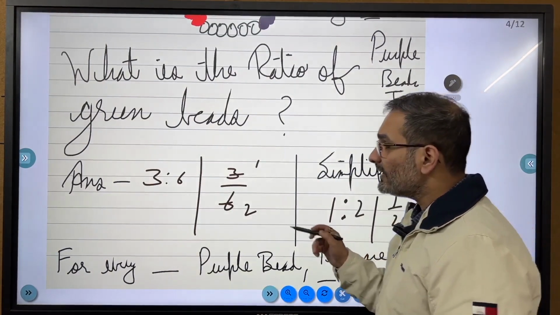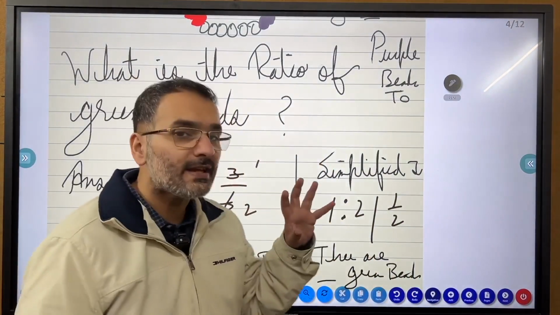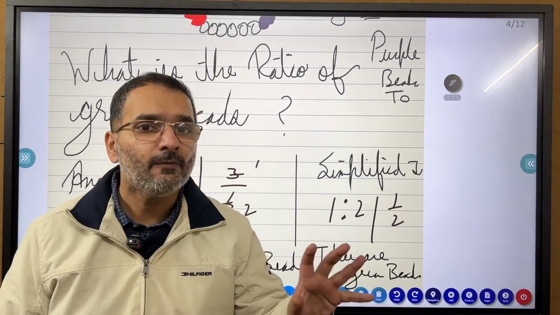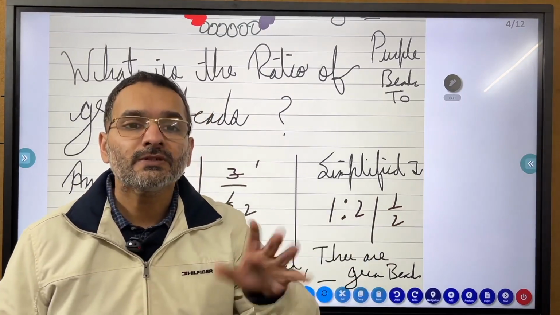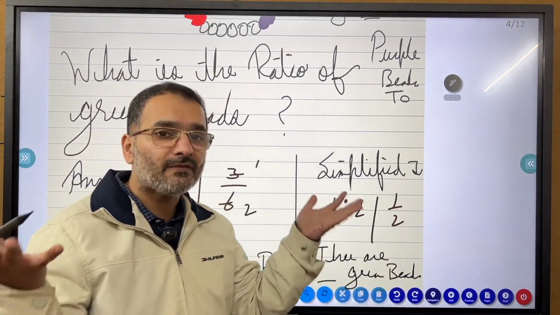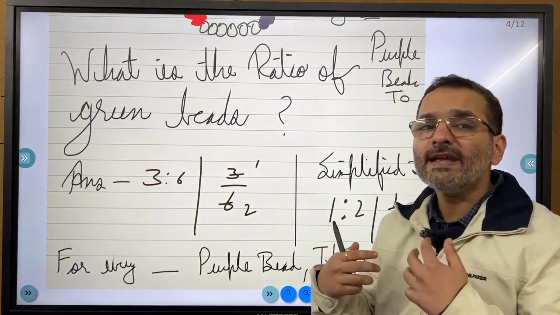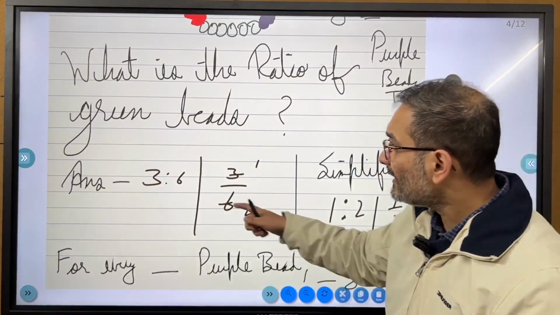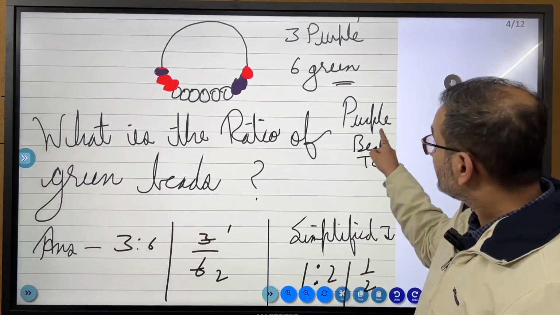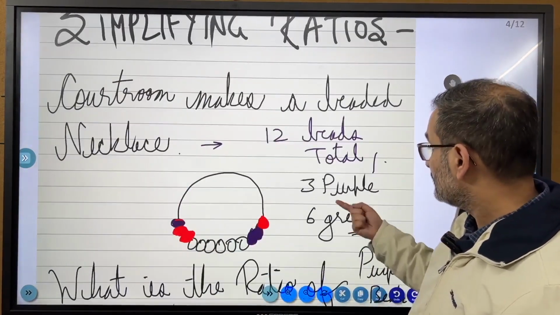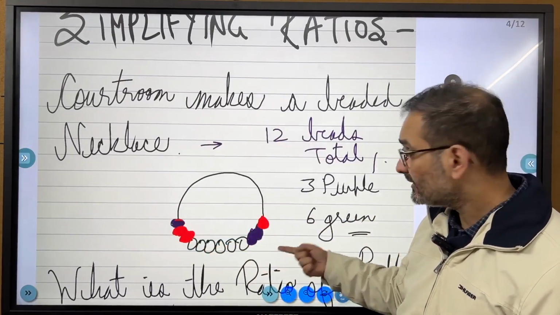क्यों? क्योंकि आपने जो लोएस्ट, बेसिकली जिस भी चीज से आप डिवाइड करके इसको इसके लोएस्ट फॉर्म में ला सकते हैं वो आप ले आएंगे. 1:2 is equal to 3:6. It is the same thing. We have just reduced, you can say, reduced it to its base level form. So जब हम कह रहे हैं 3:6 meaning there are 3 purple beads, तो वो तो उन्होंने बता ही दिए थे. There were 3 purple beads and there were 6 green beads.